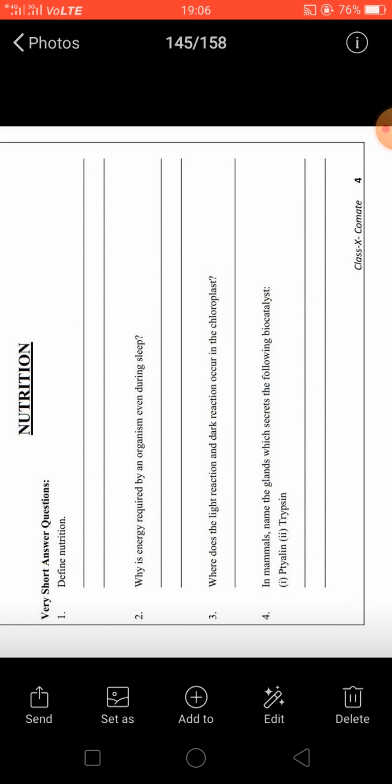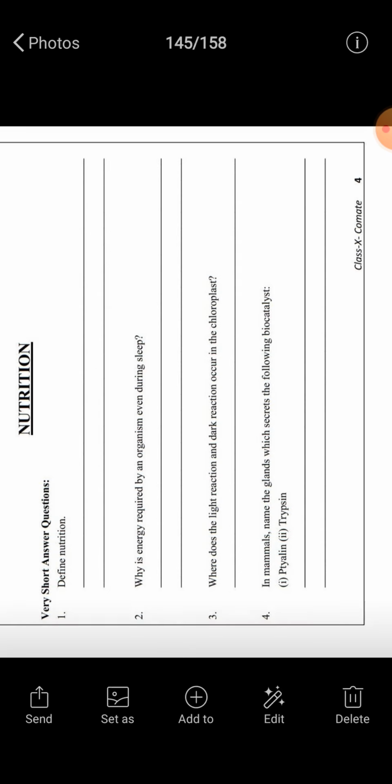What is nutrition? Nutrition can be defined as a substance which an organism obtains from its surrounding and uses it as a source of energy or for the biosynthesis of its body constituents, like different organs and tissues. So this is the definition of nutrition.